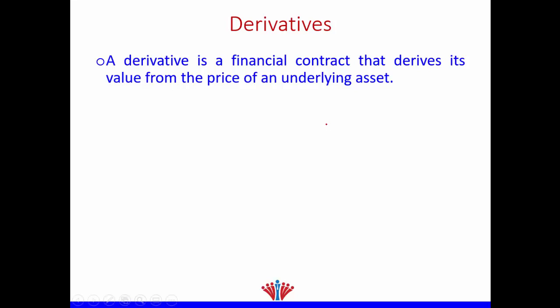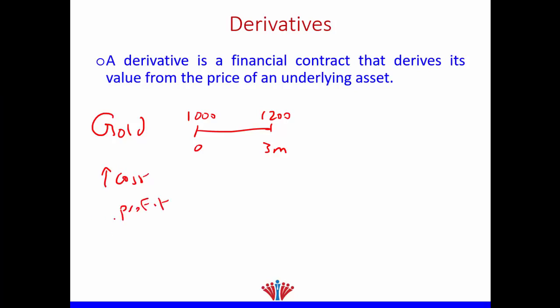Let's assume that you have a jewelry shop. So what will be your raw material? Your raw material will be gold. Therefore, you are afraid that this is the time now and this is in the future. Let's assume after 3 months. You are afraid that if the price now, let's assume that per kilo the price of gold is $1,000, you are afraid that in the future the price could be higher. If the price increases, what will happen? It means that your cost will be higher, therefore you will have lower profit or you will make a loss.